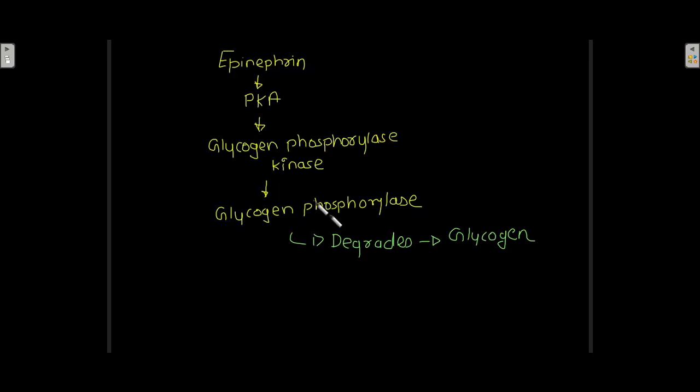So this is how it looks. Epinephrine activates PKA, then PKA activates glycogen phosphorylase kinase, then glycogen phosphorylase kinase activates glycogen phosphorylase, and this enzyme degrades glycogen. So because of epinephrine, there is degradation of glycogen.